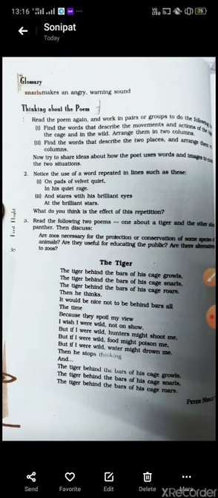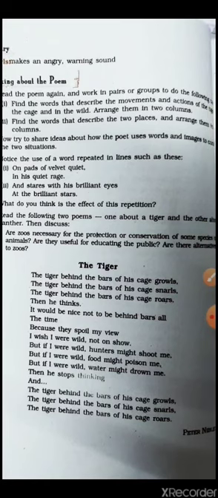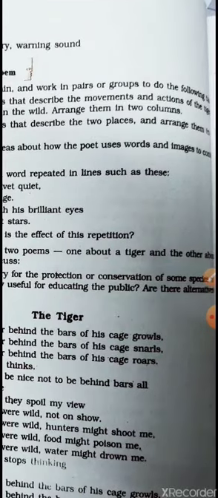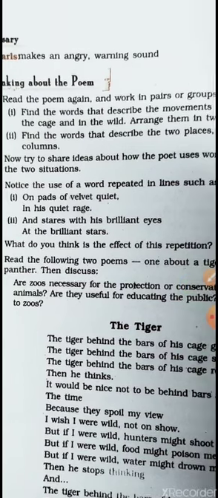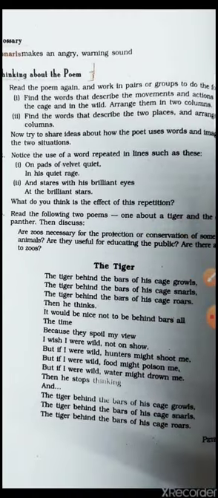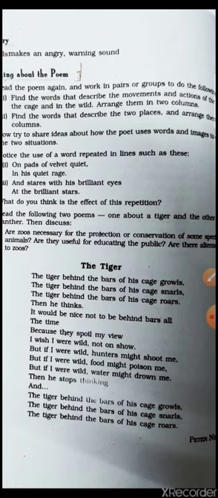Now let's see. Read the poem again and work in pairs or groups to do the following. The first is, find the words that describe the movements and actions of the tiger in the cage and in the wild.